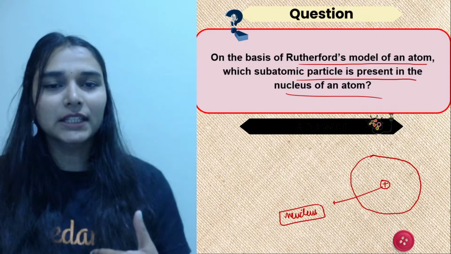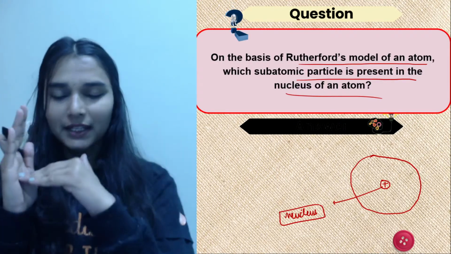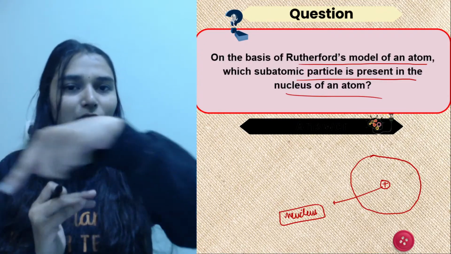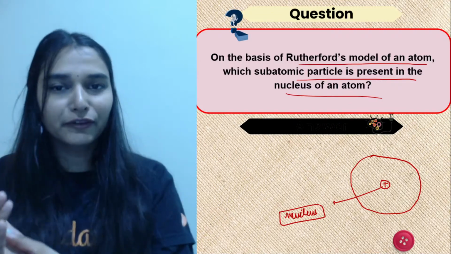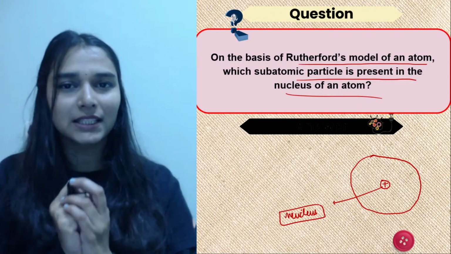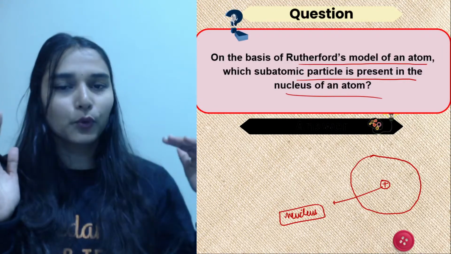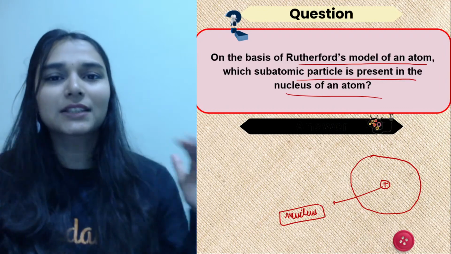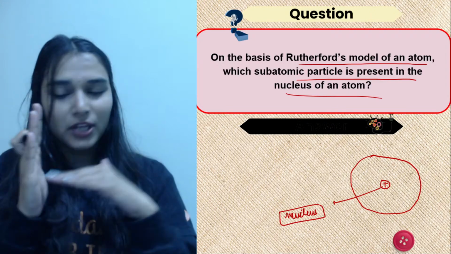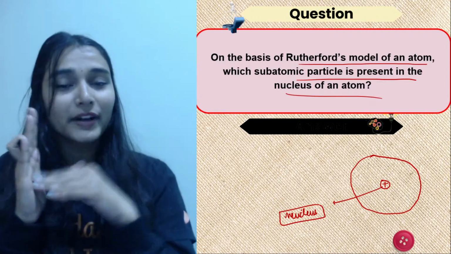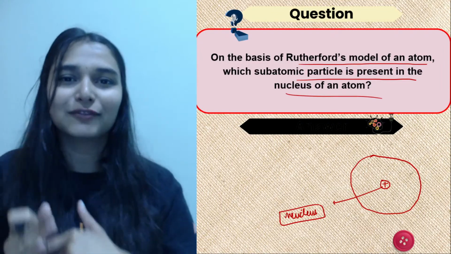And you know what he did: he took a gold foil, and alpha rays were bombarded on the gold foil, and then a zinc sulfide screen was placed across it so that he could note what was happening to the alpha rays, whether they were getting deflected or passing straight through. So he was observing, and he saw that there was something inside an atom which deflected the alpha rays. Alpha rays have a positive charge. They were deflected by some body present inside the atom. That means that body should be positively charged, right?